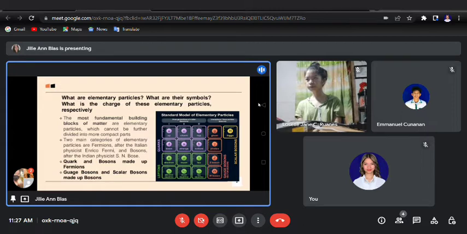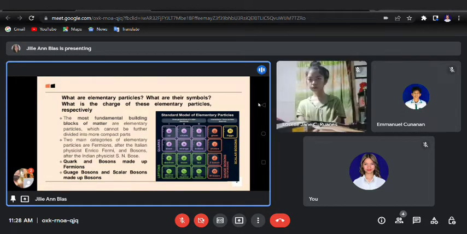What are these elementary particles? By definition, elementary particles are the most fundamental building blocks of matter, and they cannot be further divided into more compact parts. So it means that the composition, the structure of such particles are final, they are irrevocable, and they cannot be divided anymore into smaller parts. So it is what it is. Whatever their structure, their composition, that is how it stays.